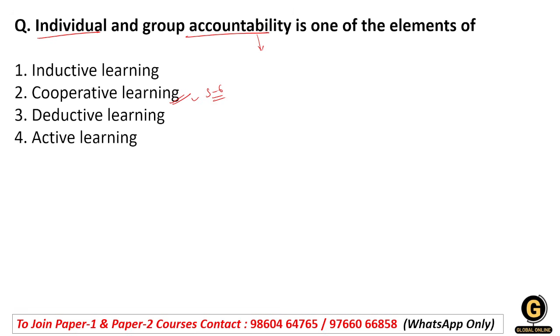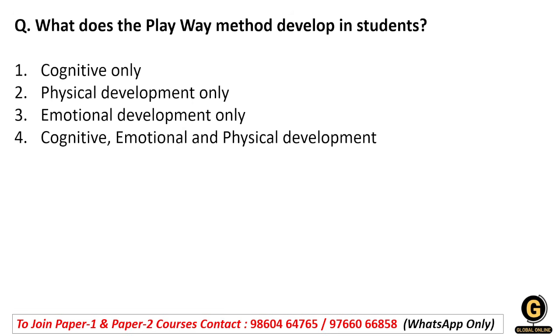So, moving to the next question. What does the Playway method develop in students? So, what is the meaning of Playway method? The Playway method is a child-centered teaching method in which learning takes place through play, activities, games and fun experiences. Like children learn naturally when they are engaged in enjoyable activities.